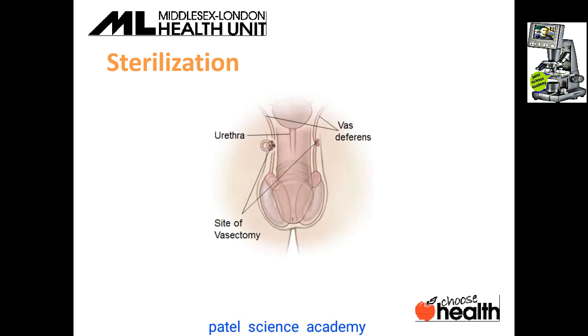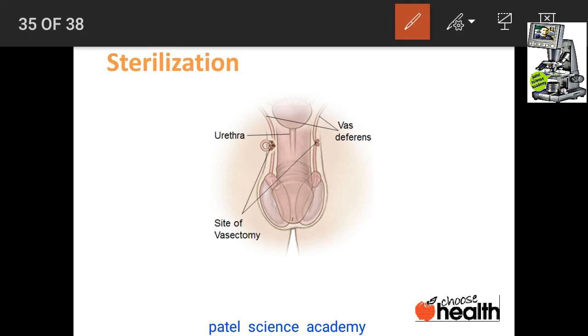Sterilization can also be done in the male body. As you know, this is the male reproductive system, and the testes produce sperm, and this sperm travels from here through a tube called the vas deferens.